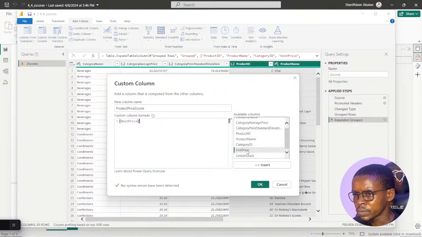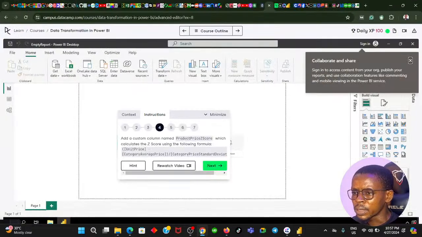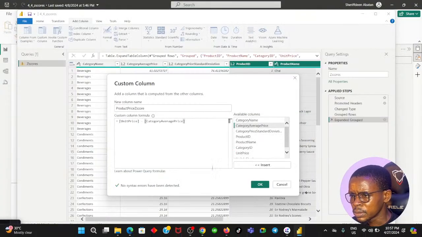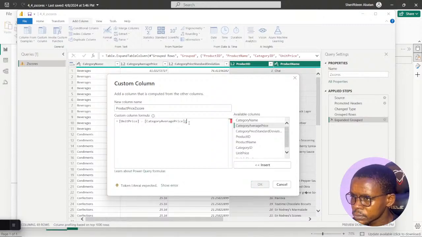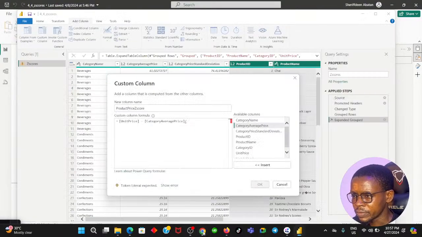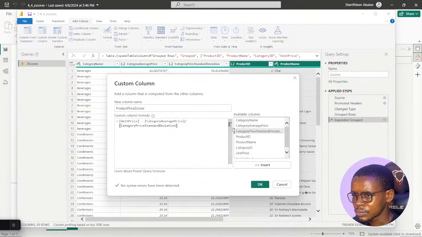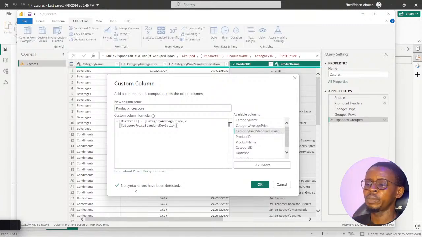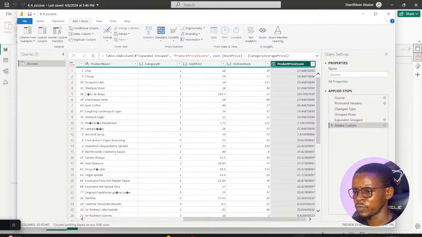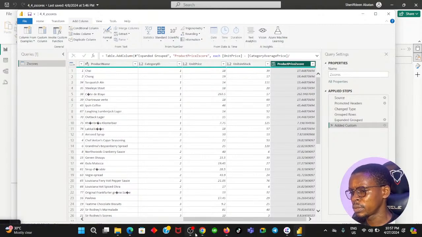Select the unit price column, minus category average price, divided by category price standard deviation. Oops, that should be correct. You can see we have no syntax error. That means that is correct. Let's click on OK and see. Ooh, super fast calculation there.